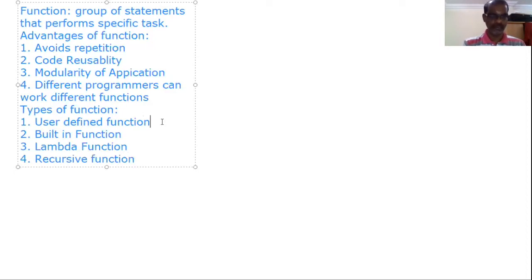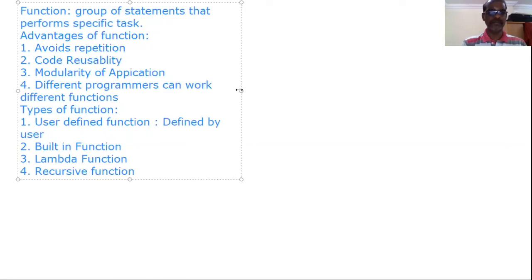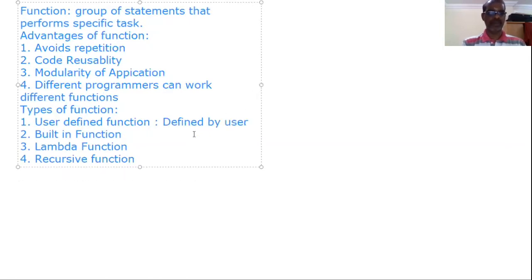First we will see user defined function. A user defined function is nothing but a function created or defined by the user. These functions are written, defined or created by the user. Built-in functions are inbuilt within Python.